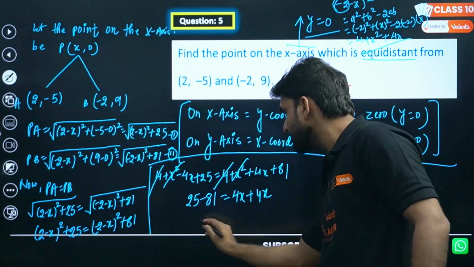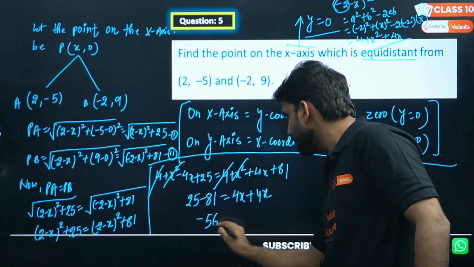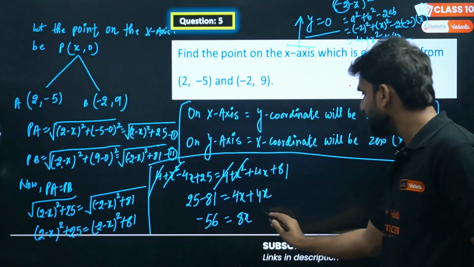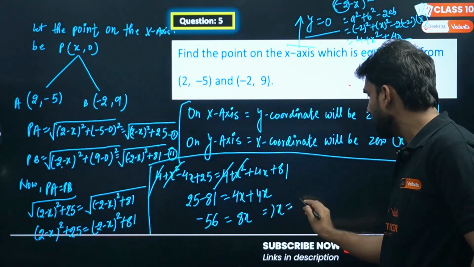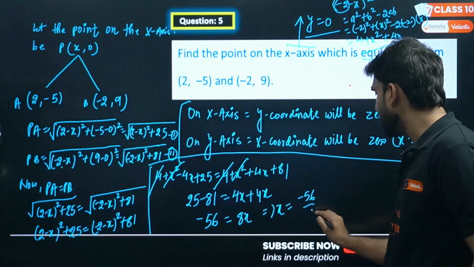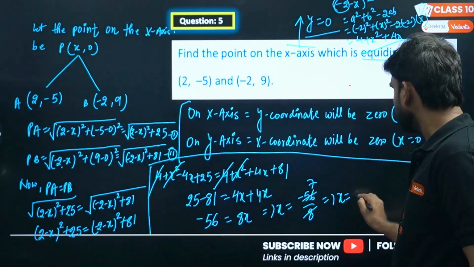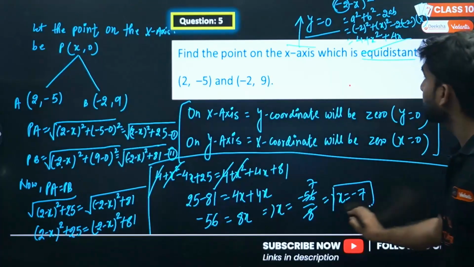So minus 56 equals 8x, right? So x will be minus 56 divided by 8, cancel. So x equals minus 7.